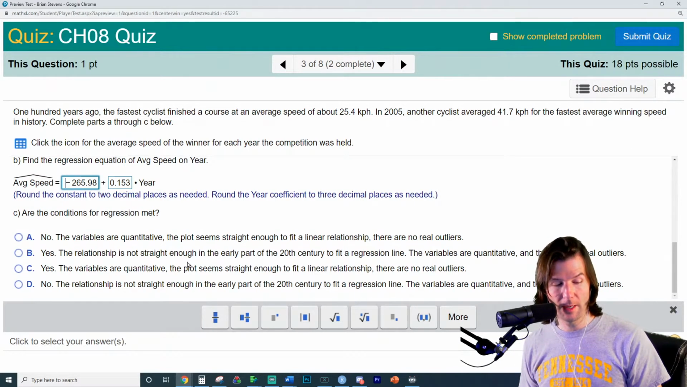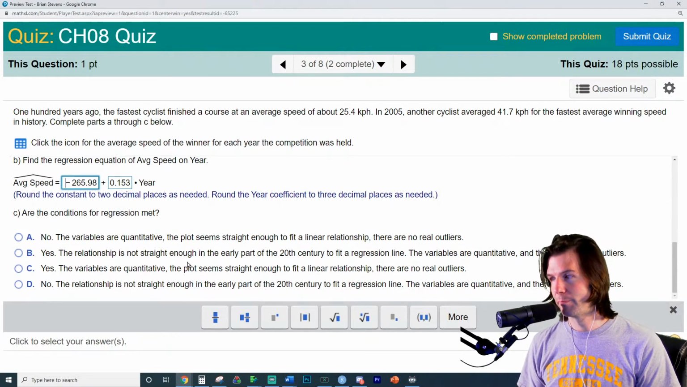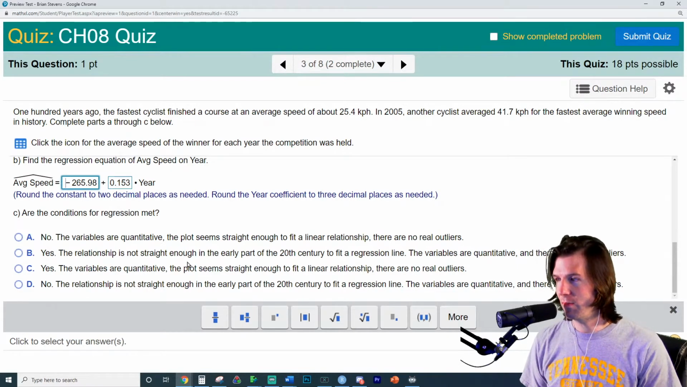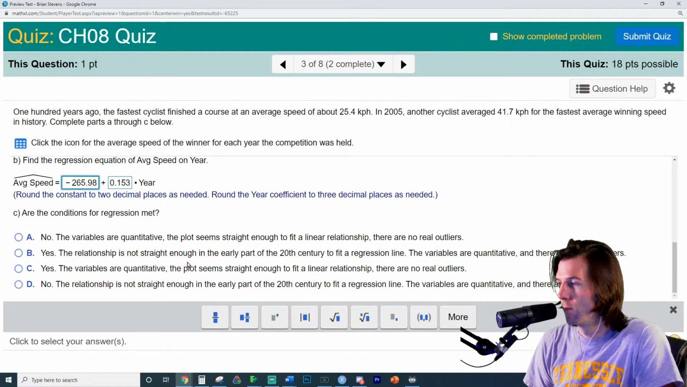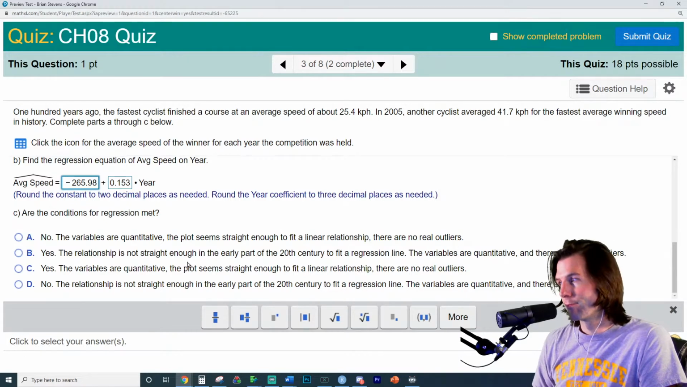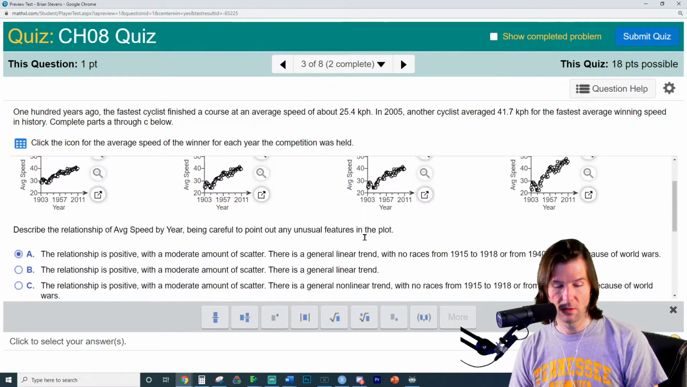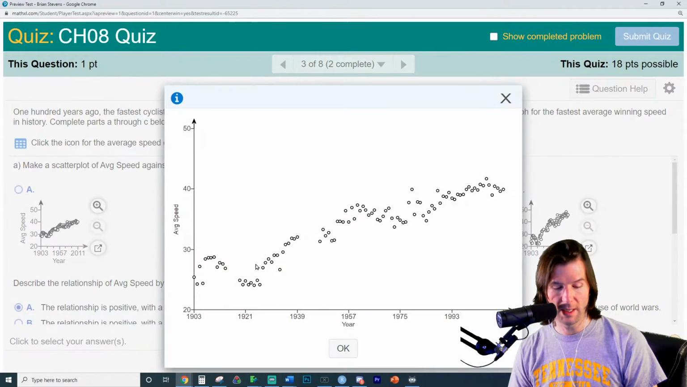Are the conditions for regression met? So I'm going to go with yes, because it called it mostly linear. It's saying yes, the relationship is not straight enough. That'd be no. Yes, the variables are quantitative. The plot seems straight enough to know there are no real outliers. It's no, is it? Yeah, so be careful. I'm glad we're doing this one right here because this one's tricky. No, the relationship is not straight enough in the early part of the 20th century. So they're talking about this issue right here.